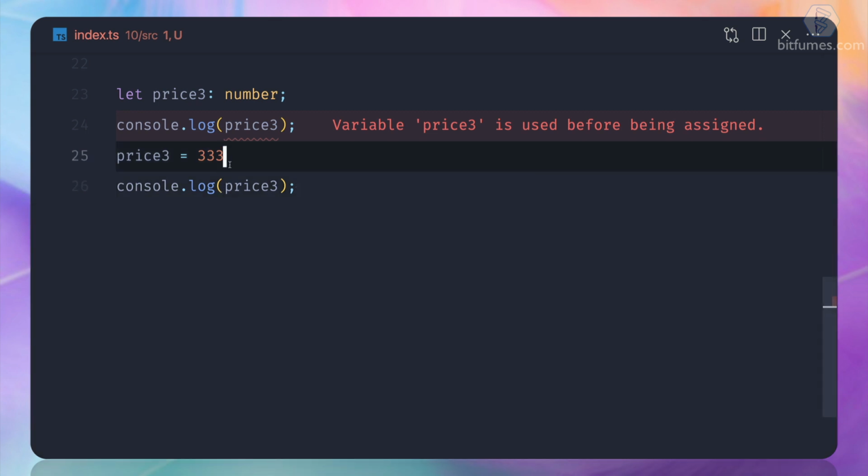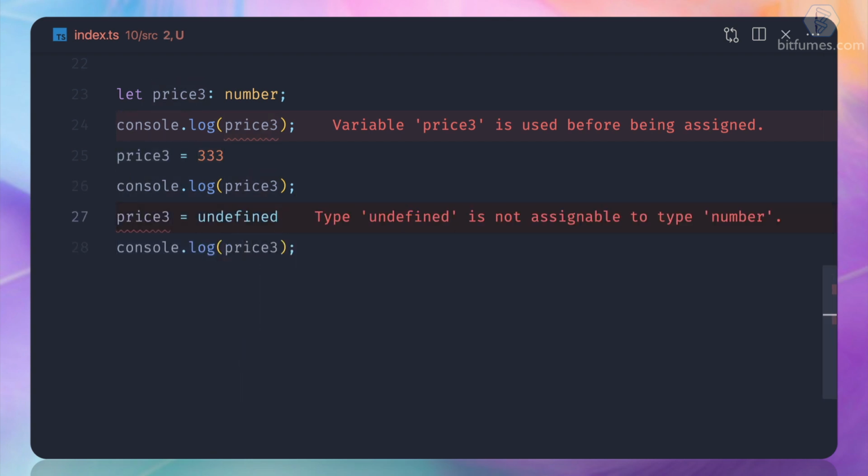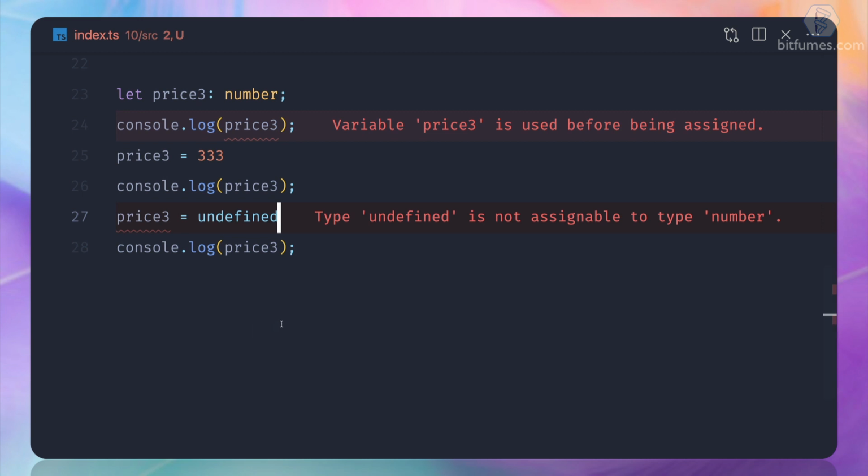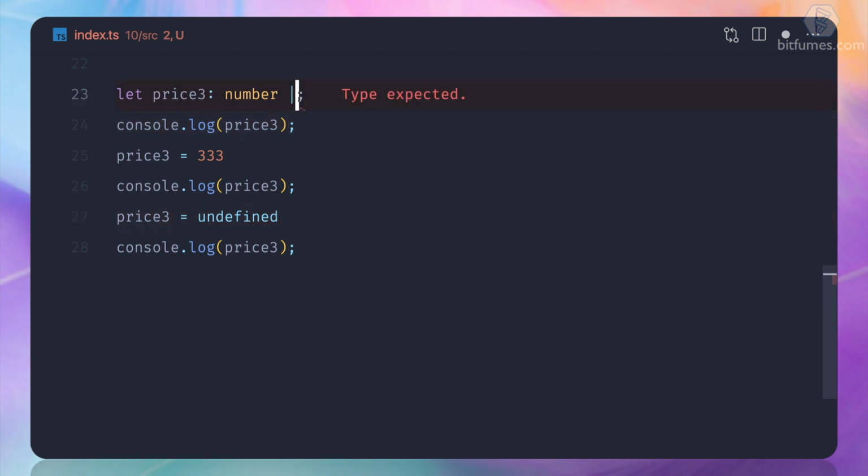So does that mean we can define it as undefined? You can see we are getting this error, which obviously says that you are trying to assign undefined to the type of number. So I can say this could be number, or with the union sign, the pipe sign, undefined.